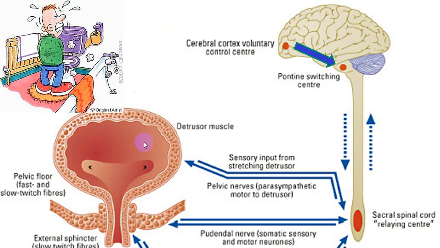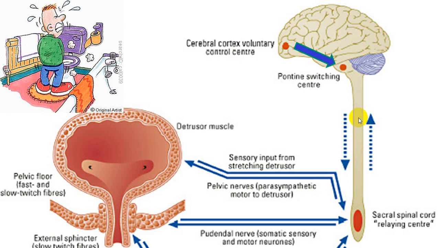Now the supply of the bladder is by three groups. One by the sympathetic system, second by the parasympathetic system, and third by somatic. The parasympathetic system is from S2, S3, S4.